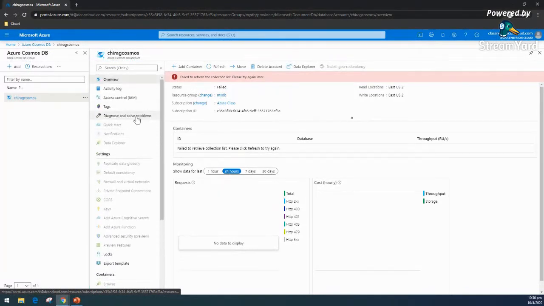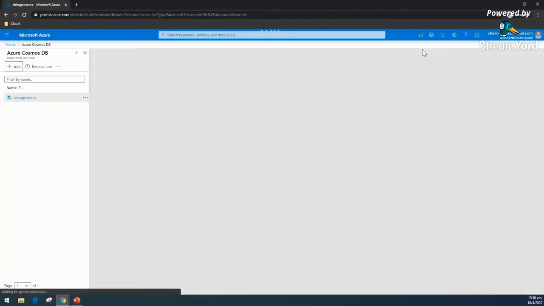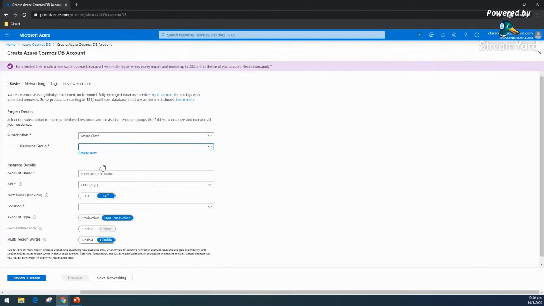So I suggest that you can try it from your side. Maybe for the free tier it's not available. Let me try to quickly create, if it allows. Let me try to quickly create another one.